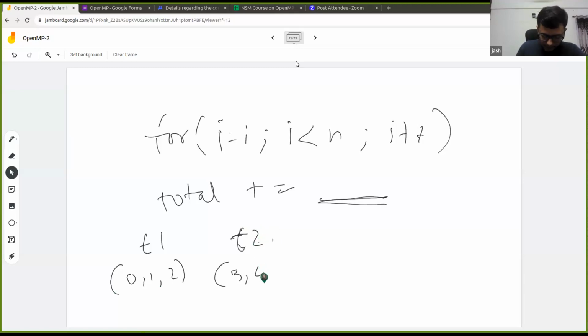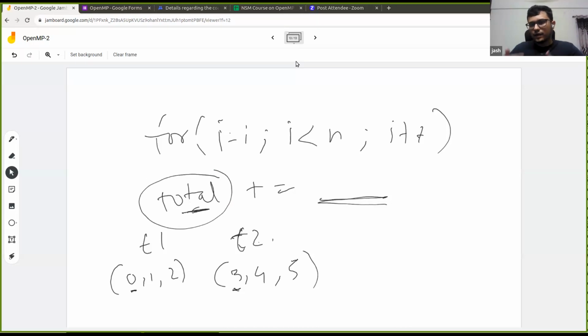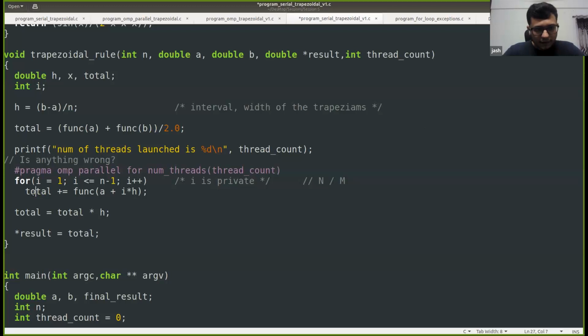It might happen that thread T1 in iteration 0 is updating total, as well as thread 2 in iteration 3 is updating total in parallel. When these two threads are trying to update the same shared variable in parallel, there will be a data race. One thing that you should observe, let me go back to the program, is that this total is a shared variable because it is declared outside this parallel for. Whatever is declared outside this parallel for is shared, so each thread will share the copy of this total variable. So again, here it's a data race.